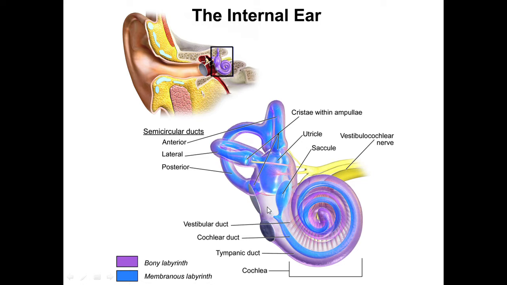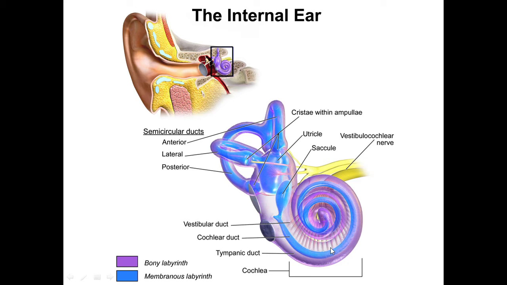This bony labyrinth has three parts. This is the cochlea, then this is the vestibule, this rectangular part, and then there are three semicircular canals. So the bony labyrinth consists of three parts: the cochlea, vestibule, and three semicircular canals. And within this bony labyrinth there is the membranous labyrinth, which is blue in color.